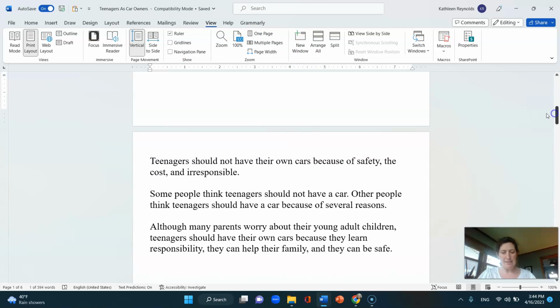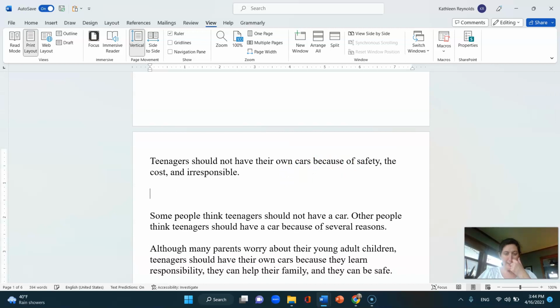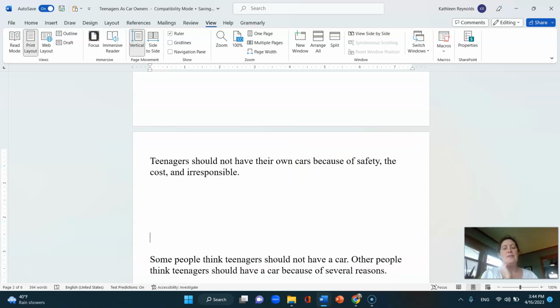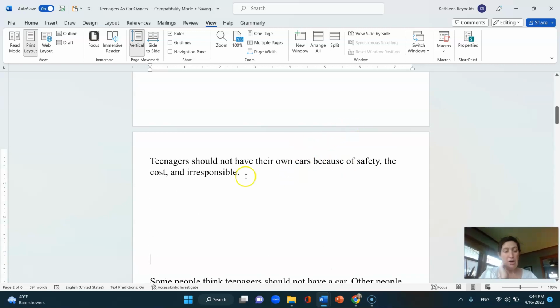Okay, let's look at the next one. The next one is, teenagers should not have their own cars because of safety, the cost, and irresponsible. So here we have something that we've really been looking for, "should not have," which is great. So this is an argument essay. So let's just look at the 3 points. We have safety, cost, and irresponsible. So safety is a noun and cost is a noun, but irresponsible is not a noun.